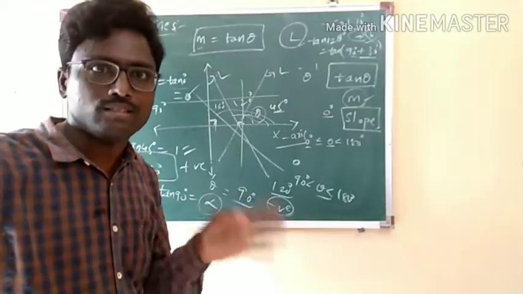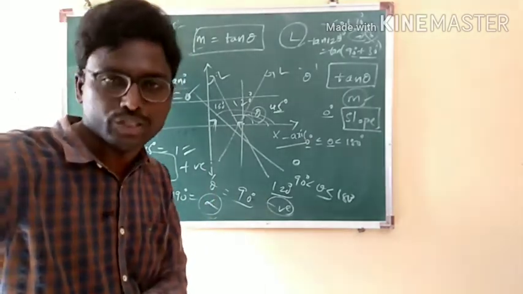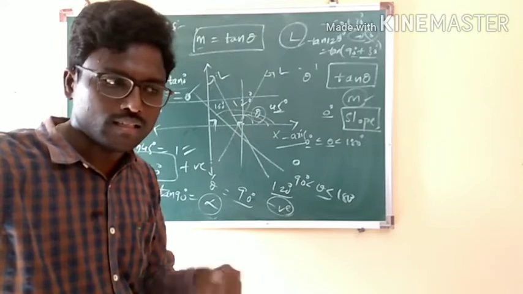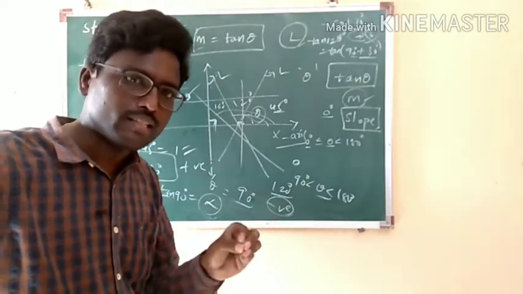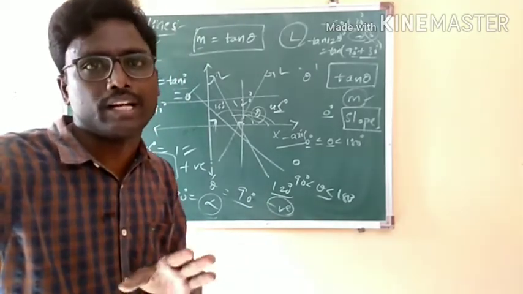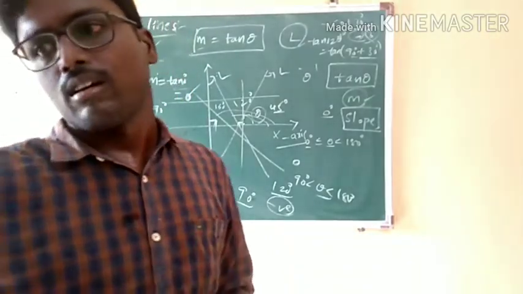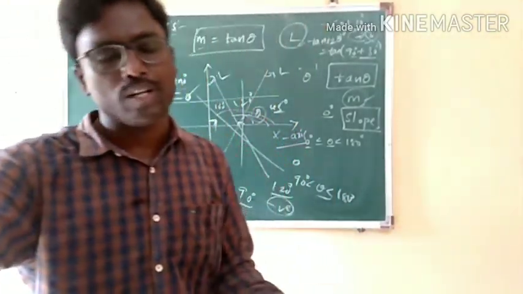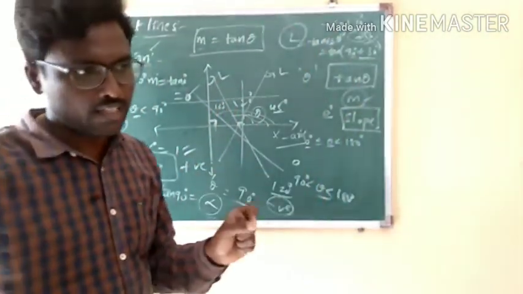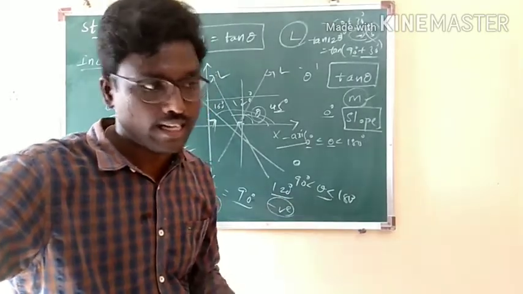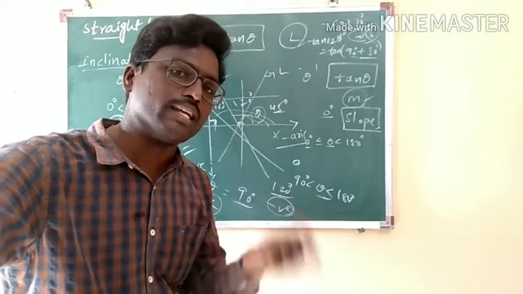If theta is 0, m is 0. If theta lies between 0 and 90, m is positive. If theta is equal to 90 degrees, then slope is undefined. If theta is lying between 90 and 180, then the slope is going to be negative. That is the nature of the slope. So please make a note of all these points, and particularly mention the slope of x-axis and any line parallel to x-axis, and the slope of y-axis and any line parallel to y-axis.